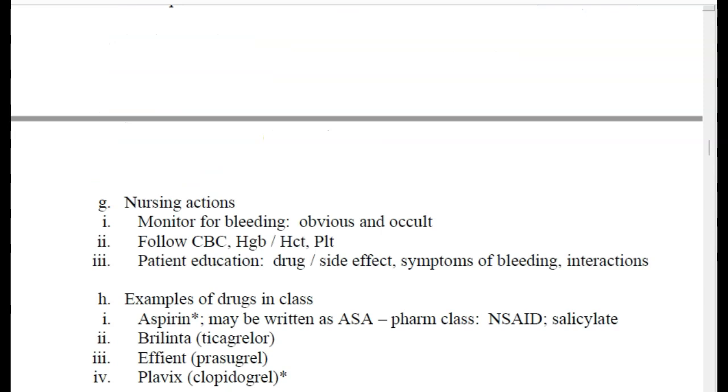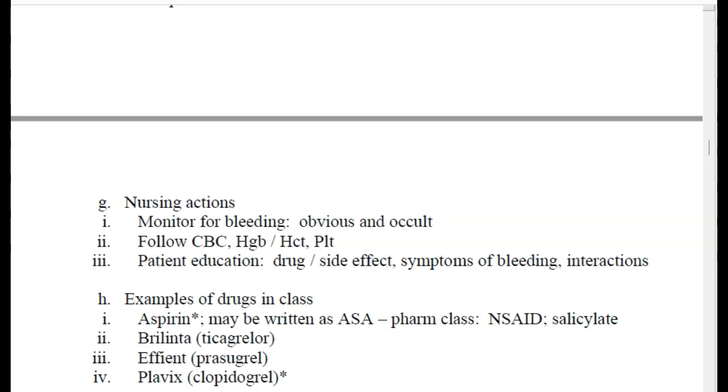And knowing the mechanism of action of these drugs and also possible side effects, these are the nursing actions or nursing interventions that we have to do. Monitor for bleeding, both obvious and occult. So we want to make sure that when we're assessing our patient, we're monitoring for possible signs and symptoms of bleeding. Also, it can affect your platelet count, so it is important to monitor or follow our complete blood count or CBC, paying attention to the hemoglobin and hematocrit, HGB and HCT, and definitely platelets, right? Because this medication can affect the blood counts and can also decrease the platelet counts.